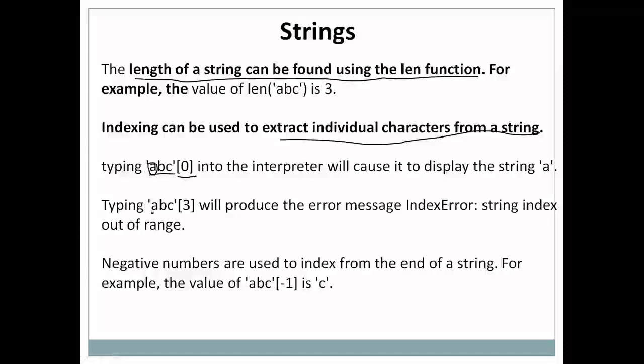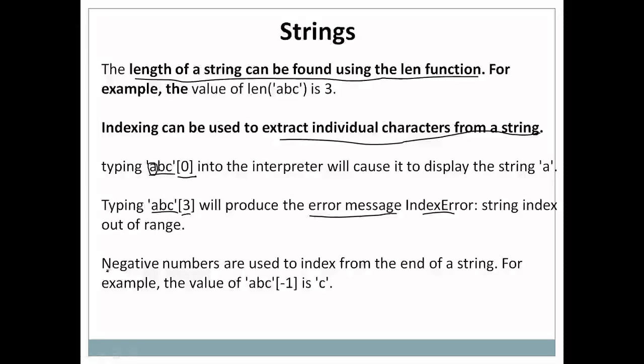In the same way, if I type 'ABC' in single quotes and then 3, I'm trying to extract the third character from the string, but looking at the string, do you find any third character? The answer is no. This is my 0th character, this is the first character, this is the second character. There is no character at location 3, so it will produce an error message. The error message is IndexError.